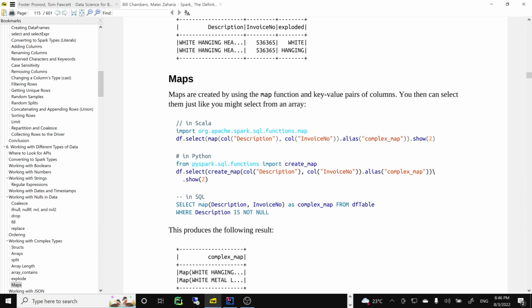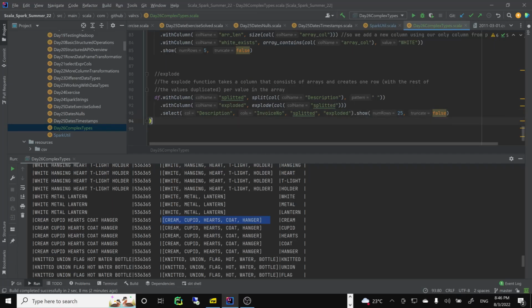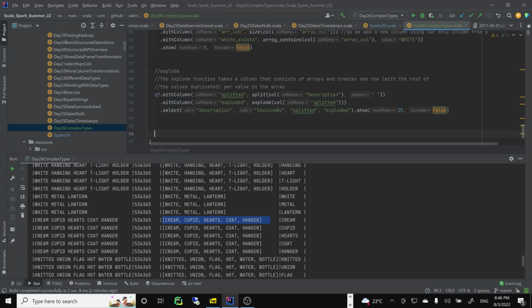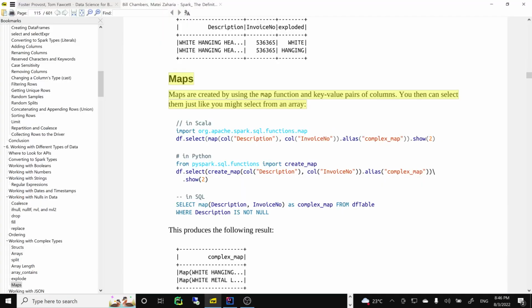So you create maps, right? And we do it like this. So map function, key value pairs of columns. So you're mapping description to a column, right? It's pairs, so you pair key value. So you say these are going to be keys, these are going to be values, right? Where would you use this? It's going to help with indexing, right? Complex map, right? So let's show it.